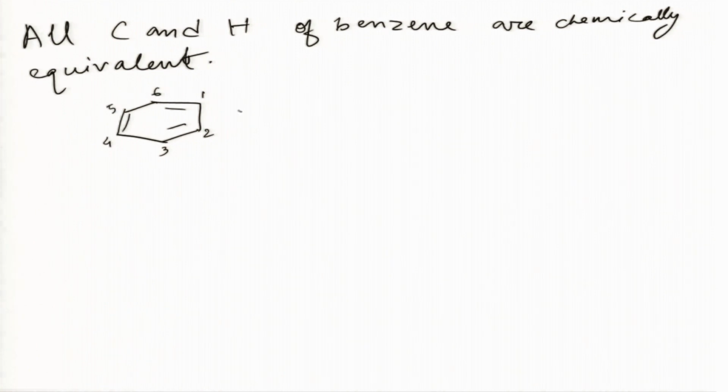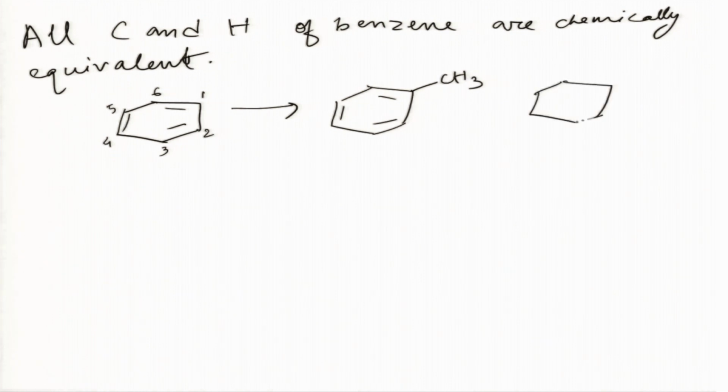Okay. So, for one molecule, CH3 is attached to the first carbon, in another CH3 is attached to the sixth carbon, in another CH3 is attached to the third carbon.